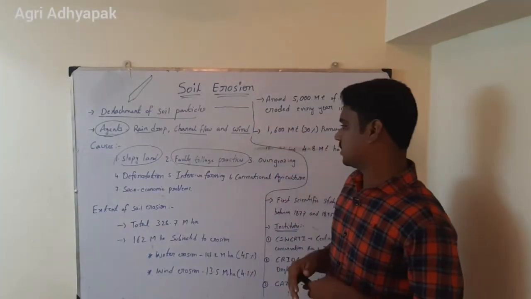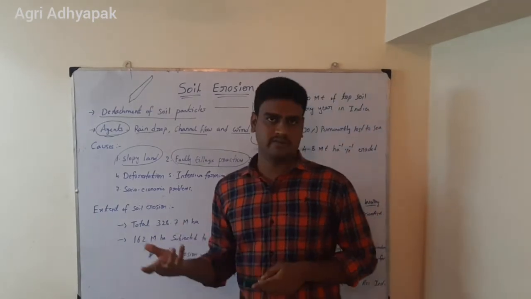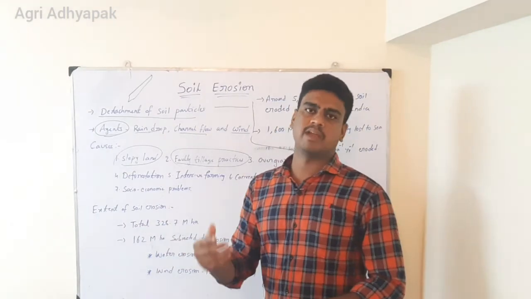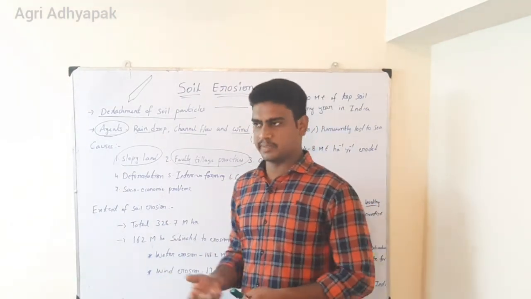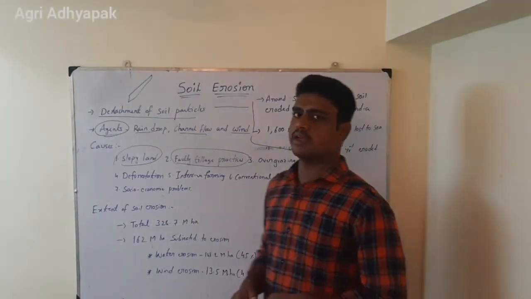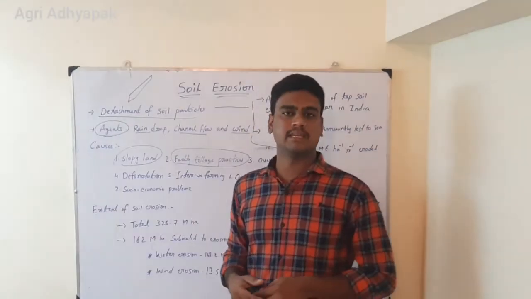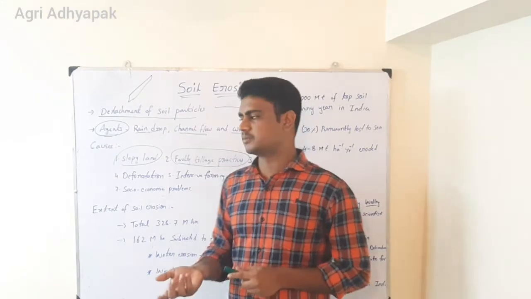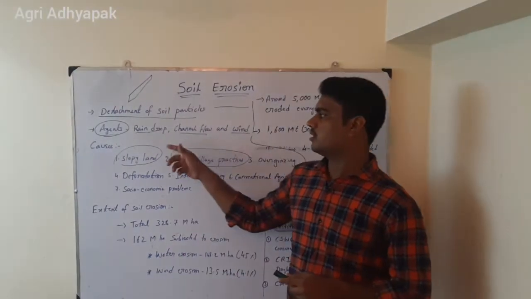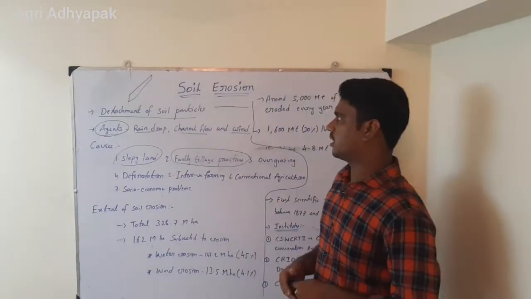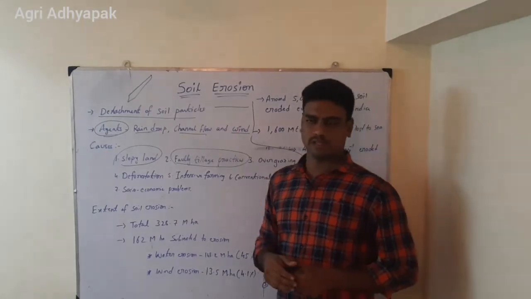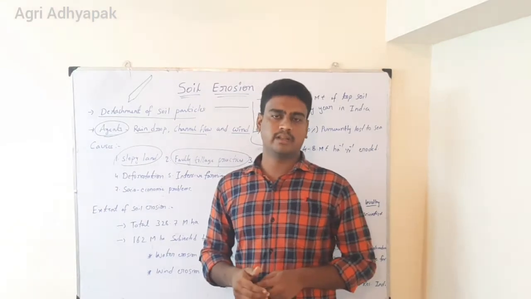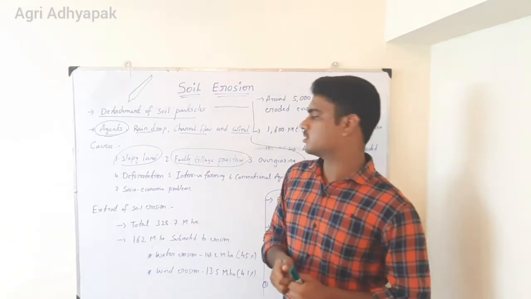Then conventional agriculture. You know, organic farming is the agriculture that we do. Opposite to that is conventional agriculture. That means by using fertilizers, chemicals or whatever it may be, we are bringing down the organic matter in the soil. When we don't have organic matter in the soil, absolutely it will affect the soil. When we have more rains or wind, this will cause soil erosion. So soil organic matter or mineral matter is very important. That will cause the aggregation of soil particles.